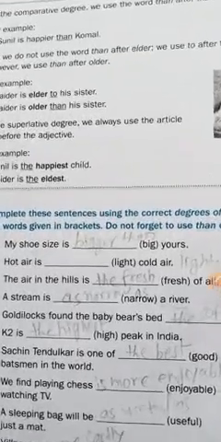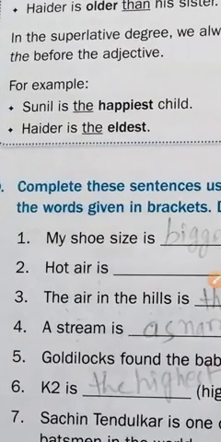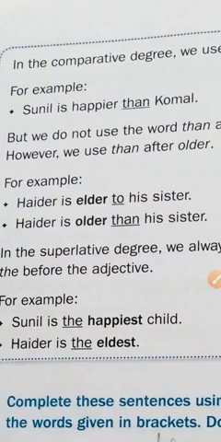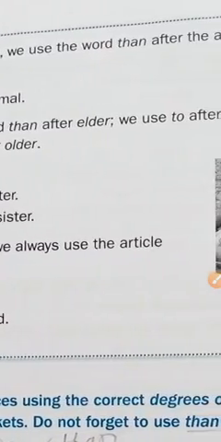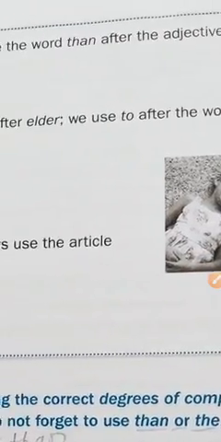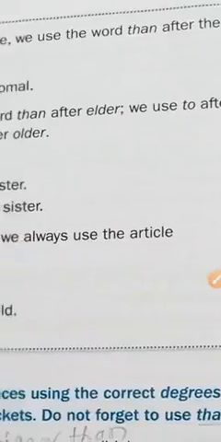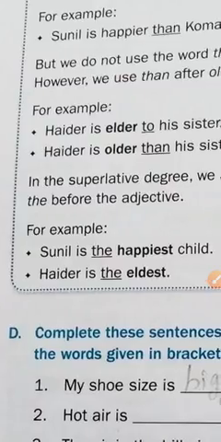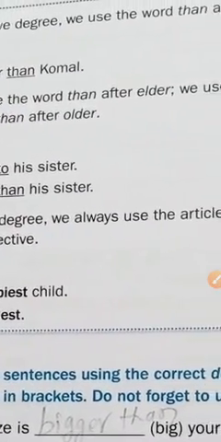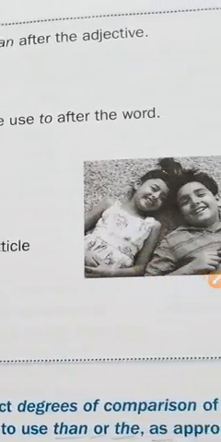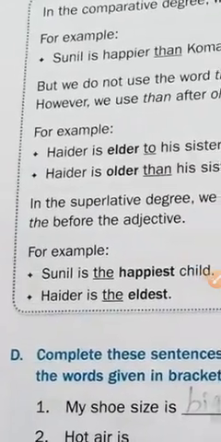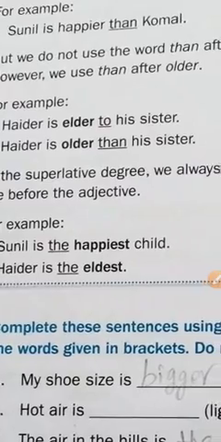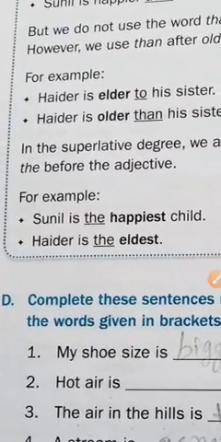There is some exercise and some rules here also. In the comparative degree we use the word than after the adjective. Like Sunil is happier than Komal. But we do not use the word than after elder; we use to after the word. However, we use than after older. For example, Heather is elder to his sister. Heather is older than his sister.